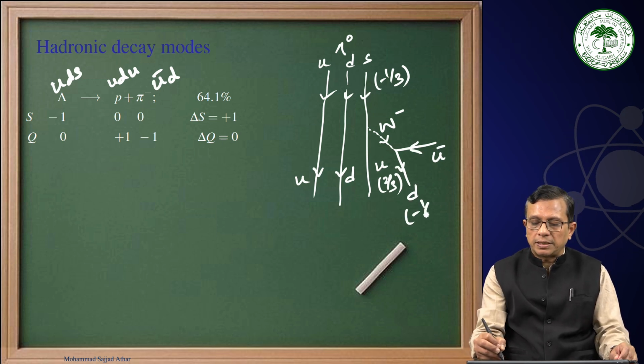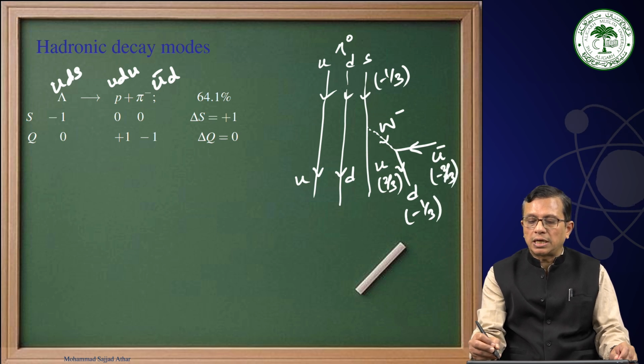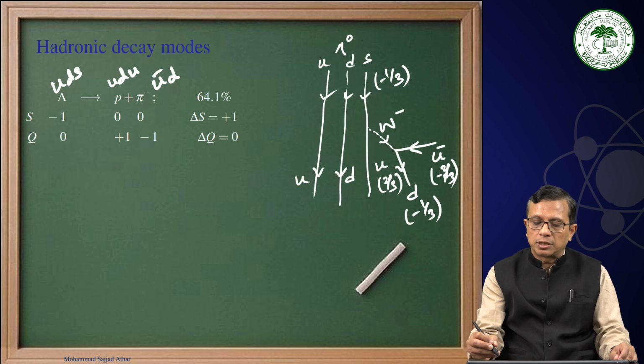Charge is minus 1 by 3, here charge is minus 2 by 3. Therefore, the total charge in the outgoing state is minus 1, and W minus is carrying the negative charge.